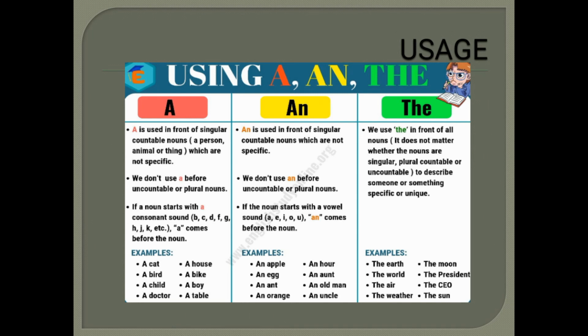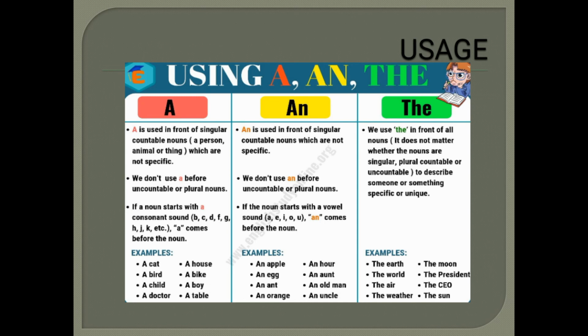If a noun starts with a consonant sound, a comes before the noun. If the noun starts with a vowel sound, that is A, E, I, O, U, an comes before the noun. See the examples, children. A cat, a dog, a doctor, a boy, a table. These are the examples for the article a. And for the indefinite article an, an is used if a vowel sound A, E, I, O, U starts the word. An apple, an orange, an old man. These are all the examples.